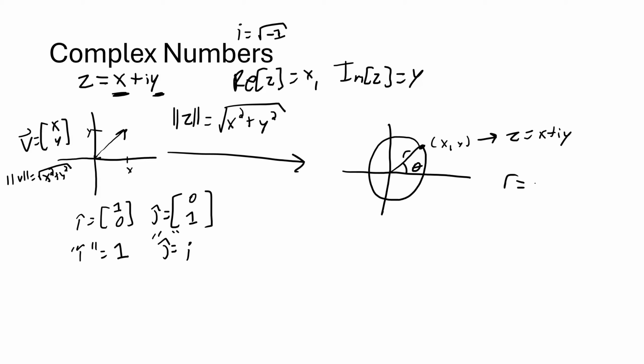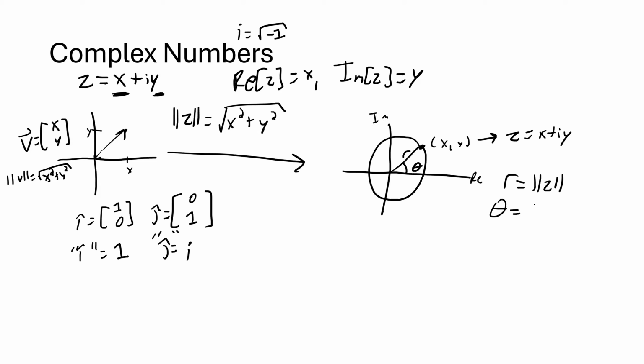So r is actually equal to the magnitude of z, right? That's just the length of our vector, quote unquote. And theta is going to be equal to the angle between this line and the real axis. The real axis is horizontal and this is the imaginary axis.